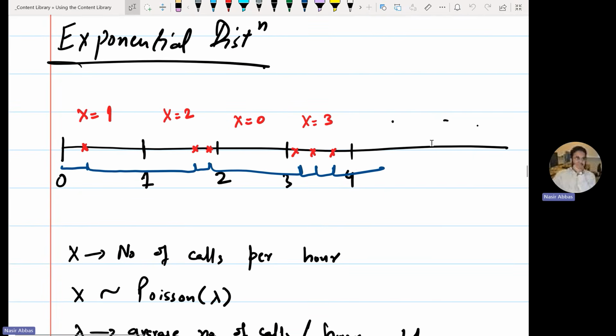Again, these questions of time until the next success can be solved with both Poisson and exponential. Because the syllabus is not overlapping, I will not show you in the class, but those who are interested in how we can solve the exponential question using Poisson, I can show you in the office hours. You can come to me. I will show you how a question of time until the next success can be solved using the number of successes per unit or per hour.